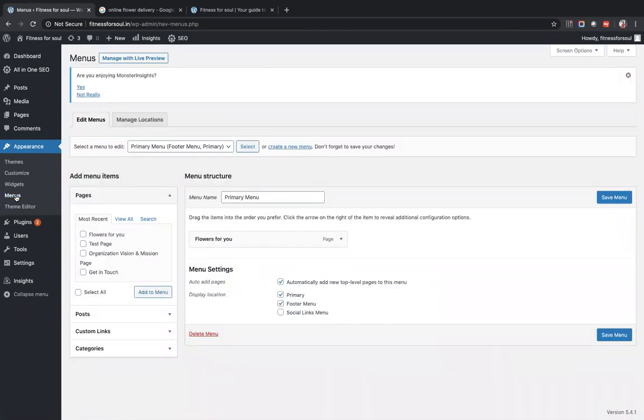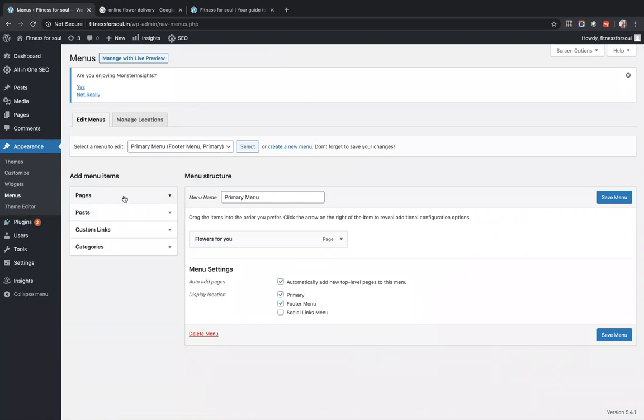The menu is another word for navigation bar. Yes, Akshay, the navigation bar and the menu are the same thing. So by default, we have 4 options. We can add a page to a menu. We can add a post to a menu. We can create our own link to a menu. We can put a category to the menu. These are the 4 options by default which WordPress gives us.